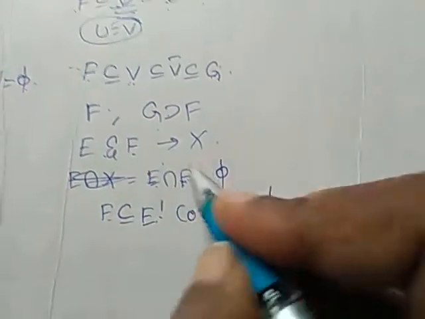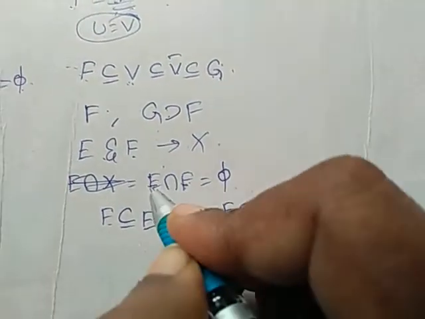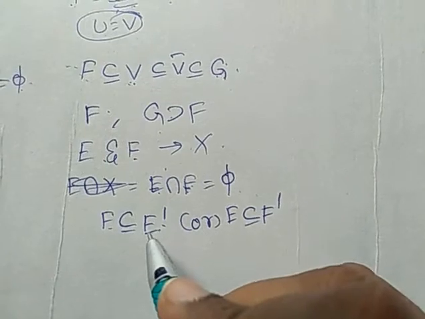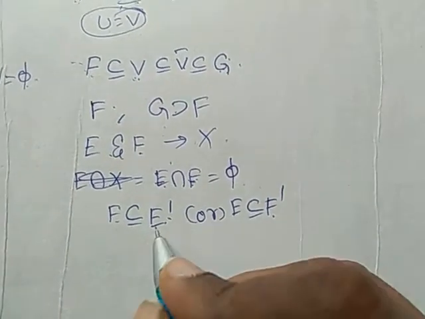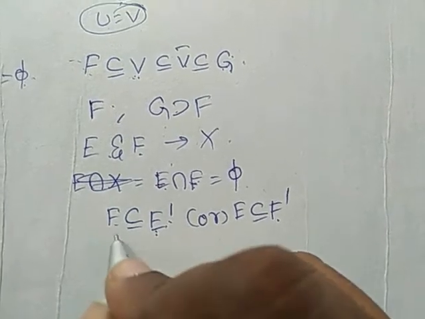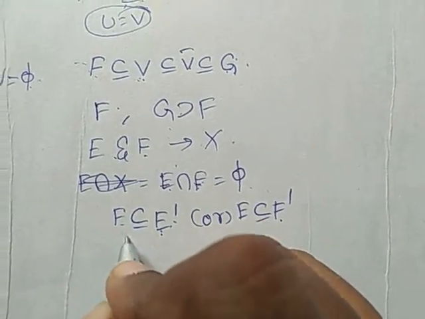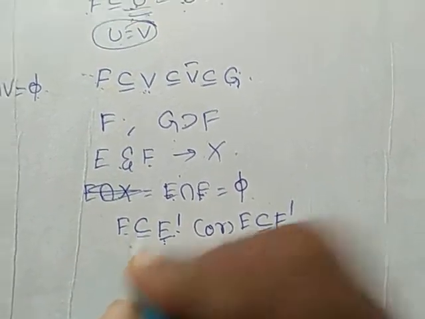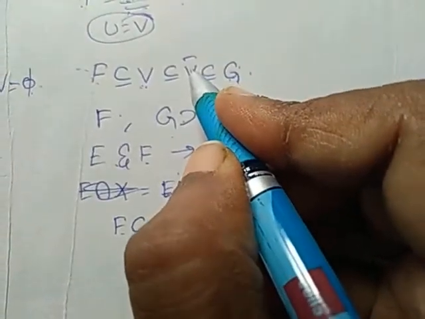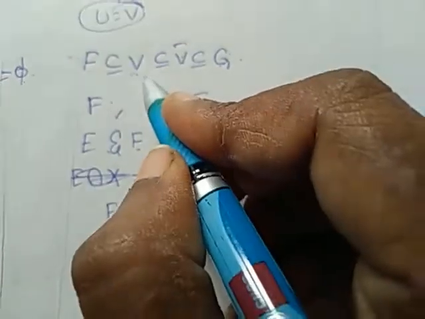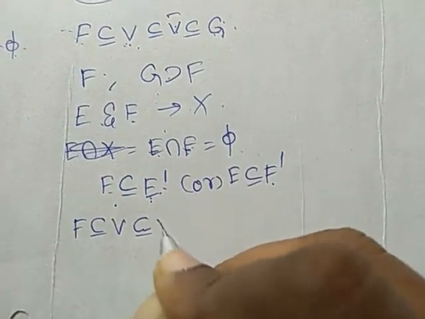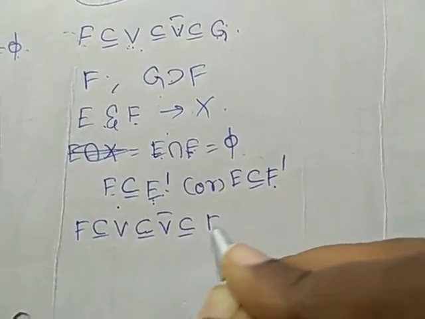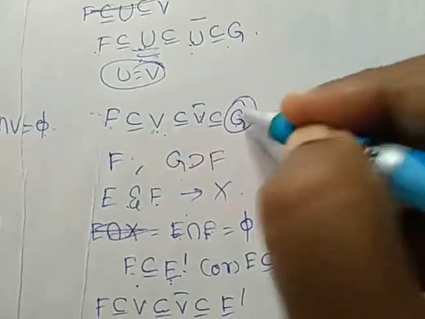Also, F is a closed set, E is a closed set. Therefore, E dash is open, F dash is open. Since E dash is an open set containing F and F is a closed set, from our definition, there exists an open set V such that F is a subset of V closure, a subset of E dash. Here the open set is G.